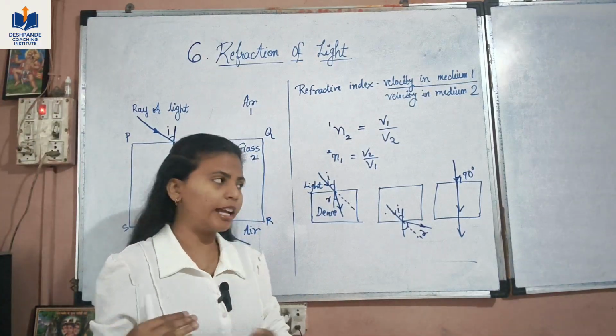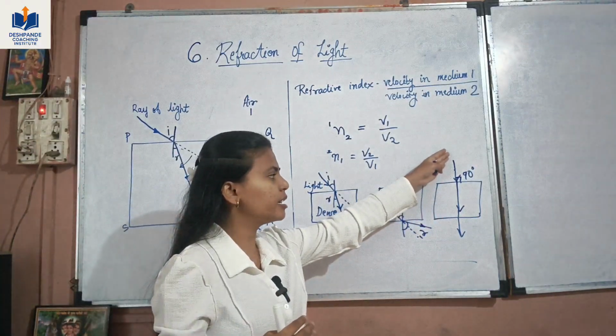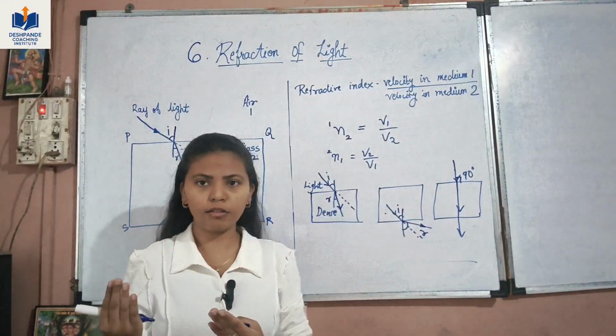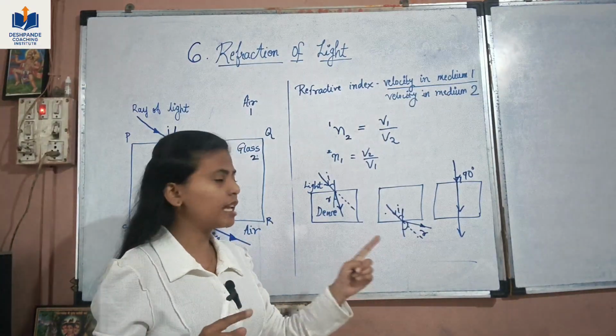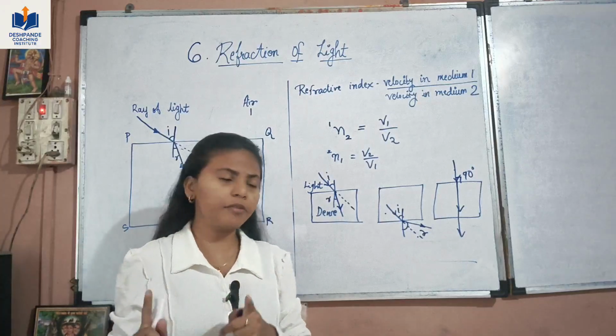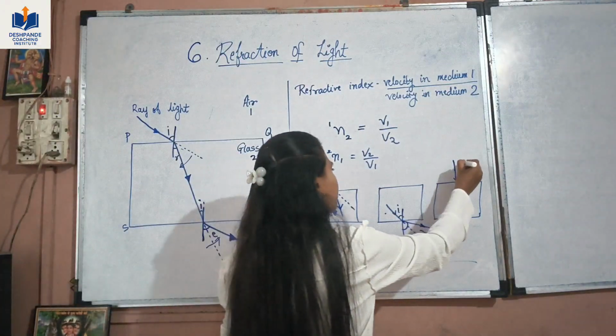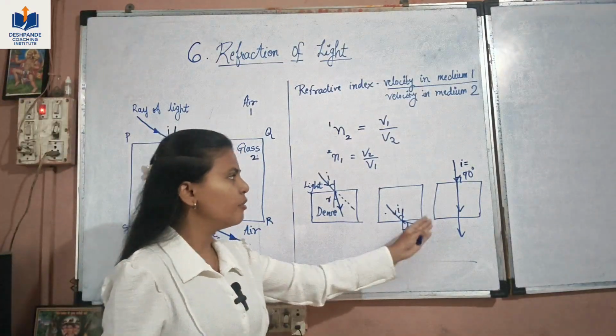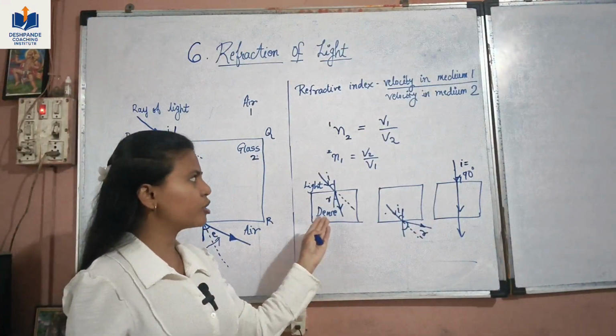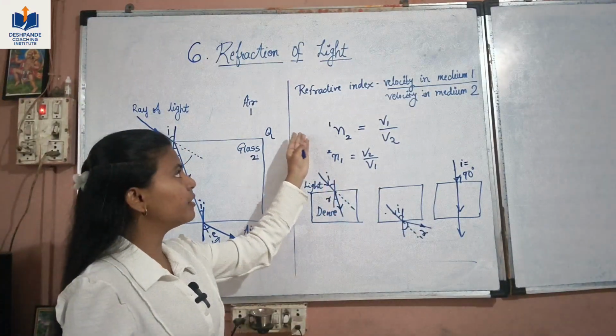Refraction is bending of light, but when the light is incident perpendicular there is no bending of light, it travels in a straight line. So there is no refraction in this case and hence no angle of refraction. Here only the angle of incidence is 90 degrees. So these are the three cases which you should know regarding the refraction of light and refractive index.